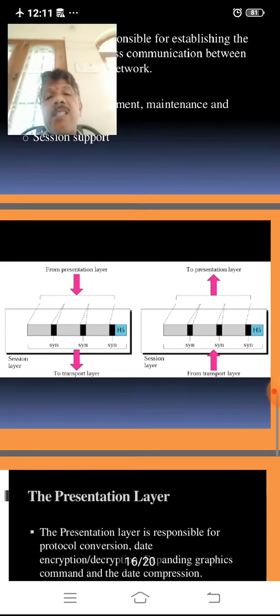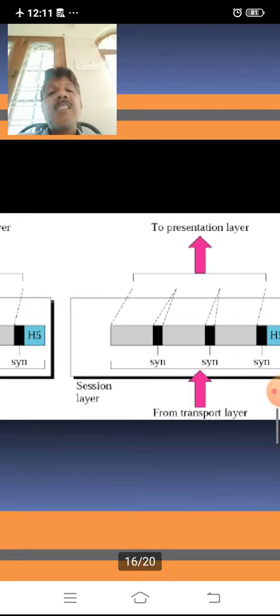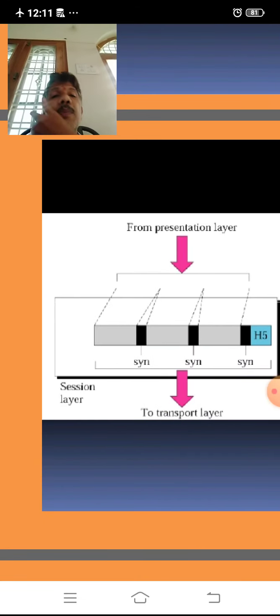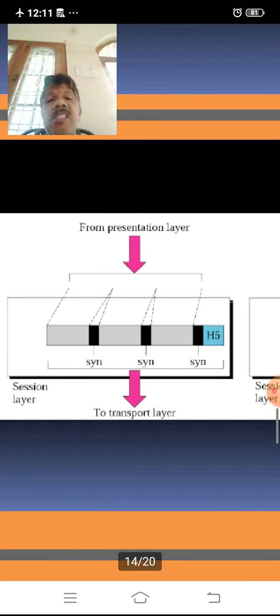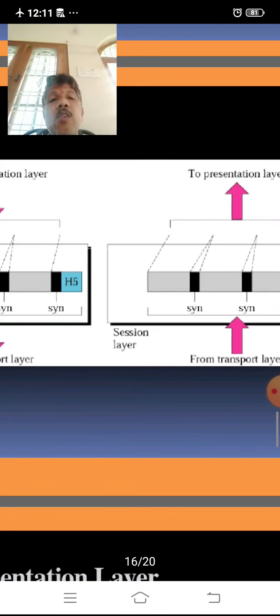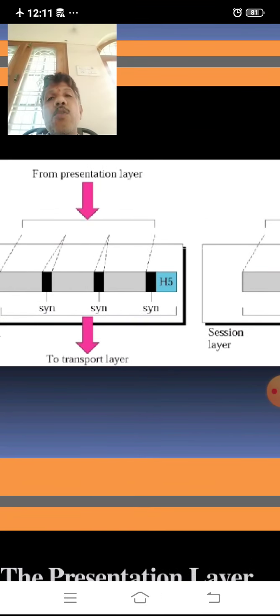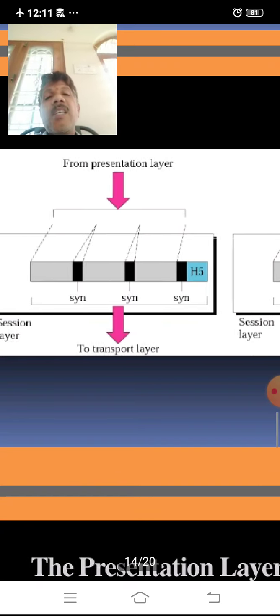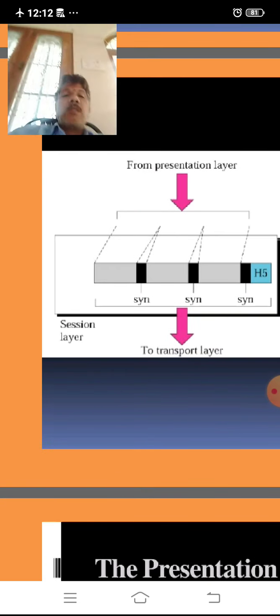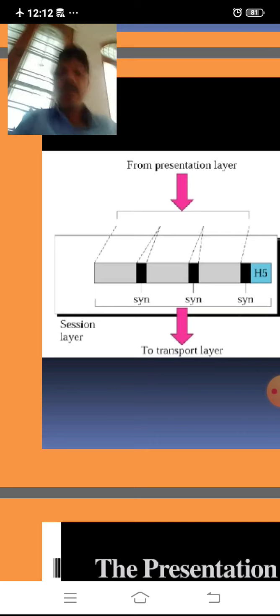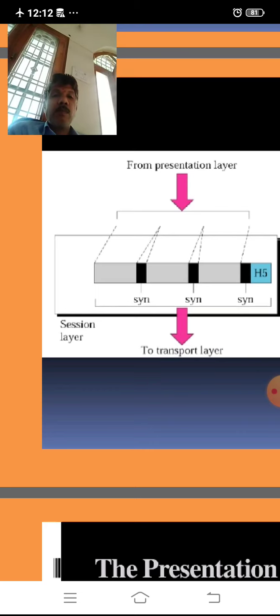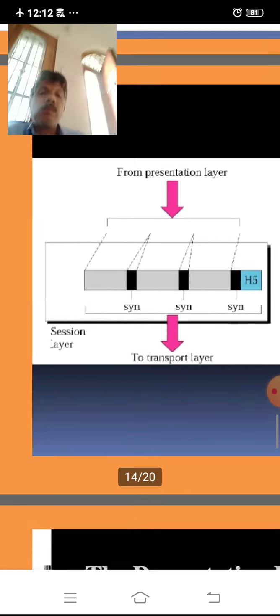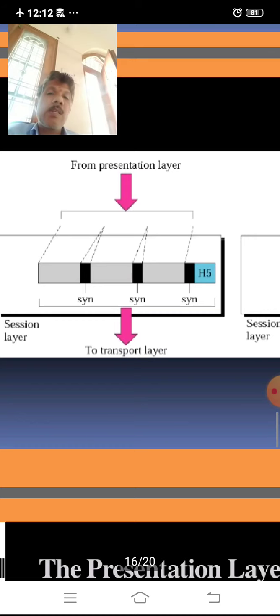Here the session layer is shown like this. Here is the presentation layer, this is the session layer, this is also a session layer; it is the source place, and it is the destination place. Here the sessions are there.